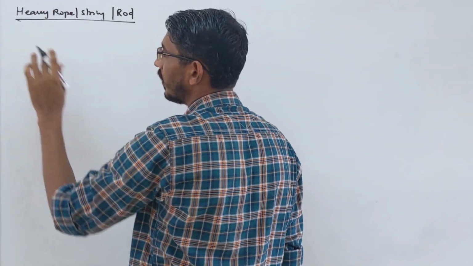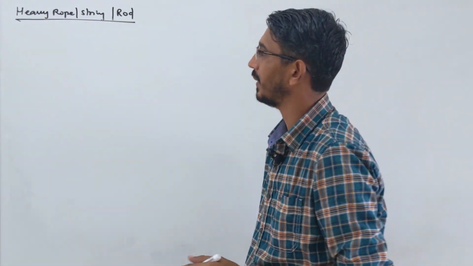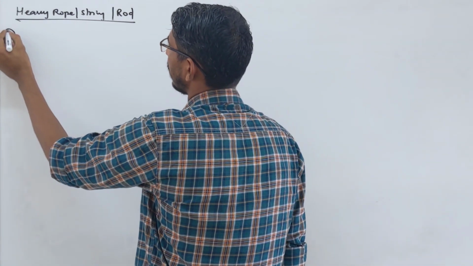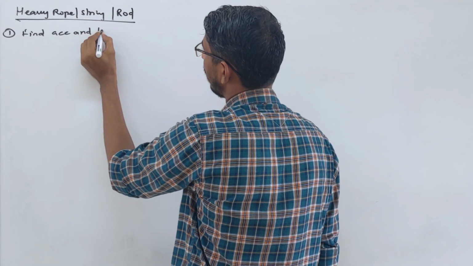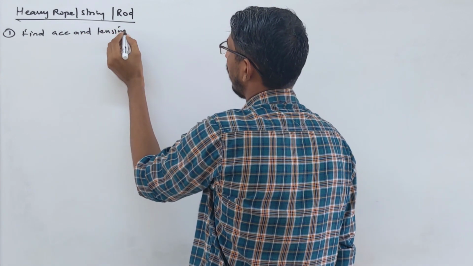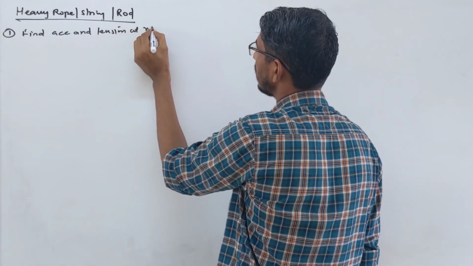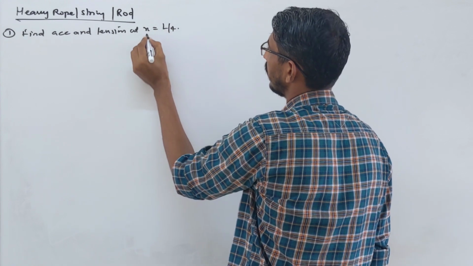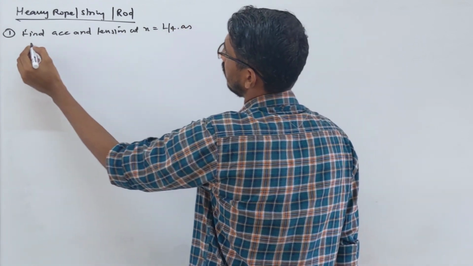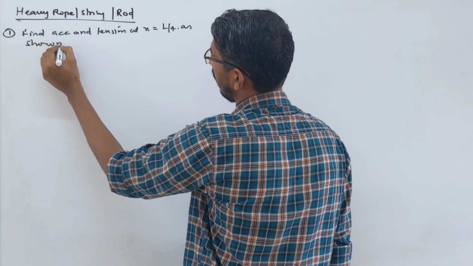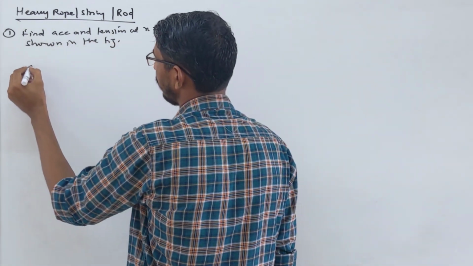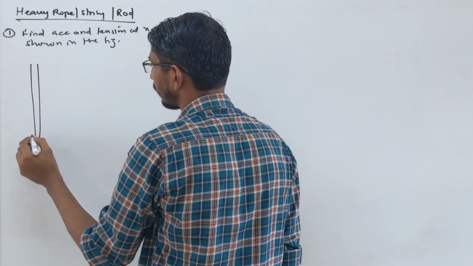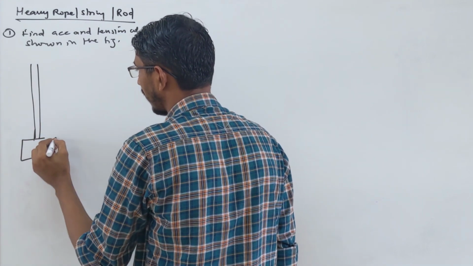Horizontal you have already done, so let's do vertical. The question says find the acceleration and tension at x equal to L by 4, as shown in the figure. This is a rod and there is a block attached here.